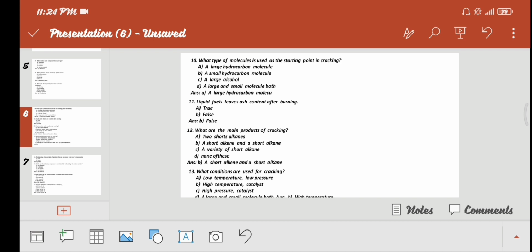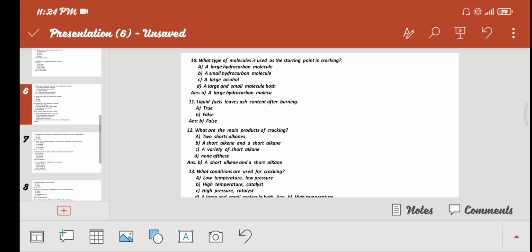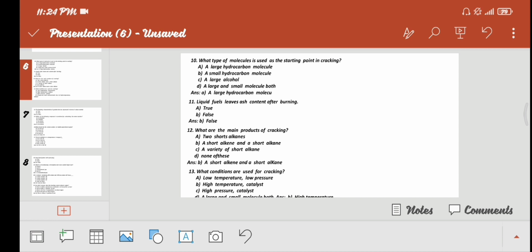Next, liquid fuel leaves ash content after burning. A, true. B, false. Answer is option B, that is false.